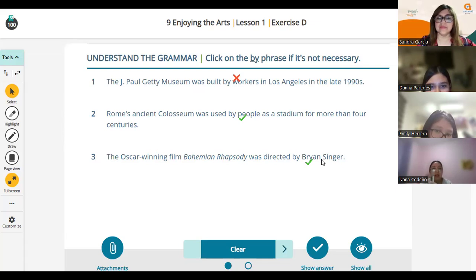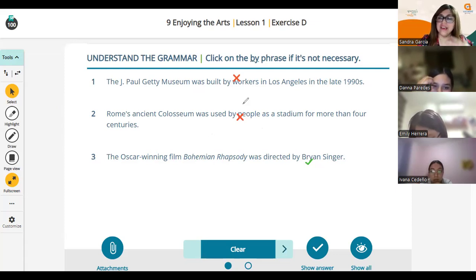With the second, no. Why not? Because we know that the Colosseum was used by people. Exactly. You need to use a by phrase when it gives you additional information, because this was used by people and built by workers.